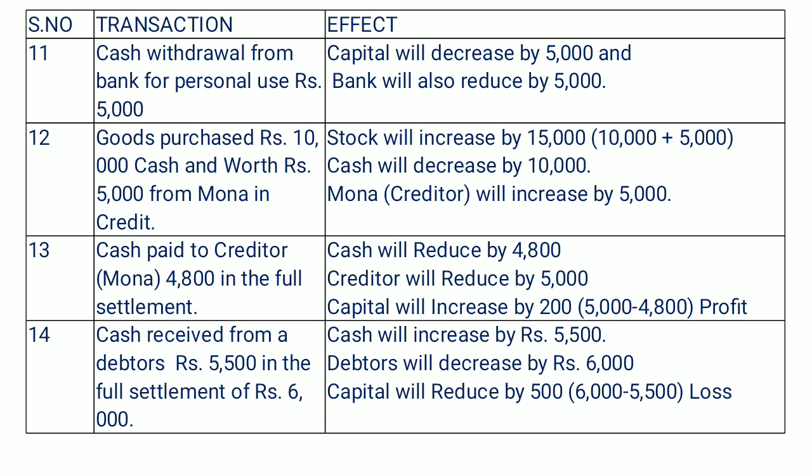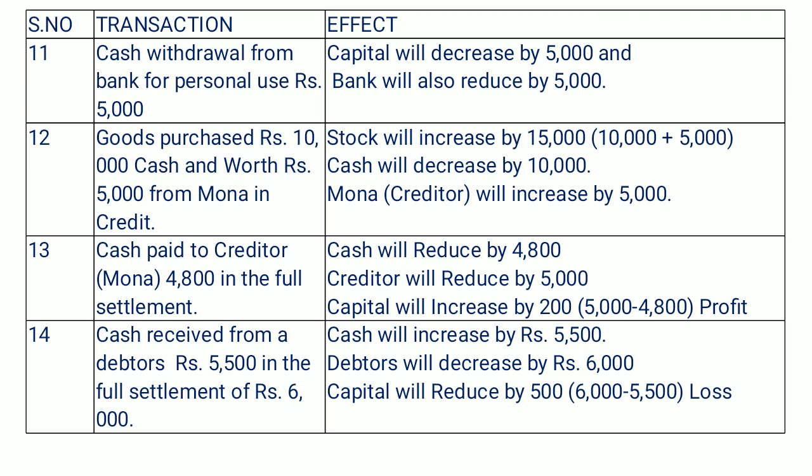Drawings basically decrease the amount of capital. So cash withdrawn from bank for personal use will reduce our bank because we have withdrawn from bank. So the bank balance is going to reduce by 5,000. At the same time we have to reduce our capital account because all the expenses reduce the capital amount too.